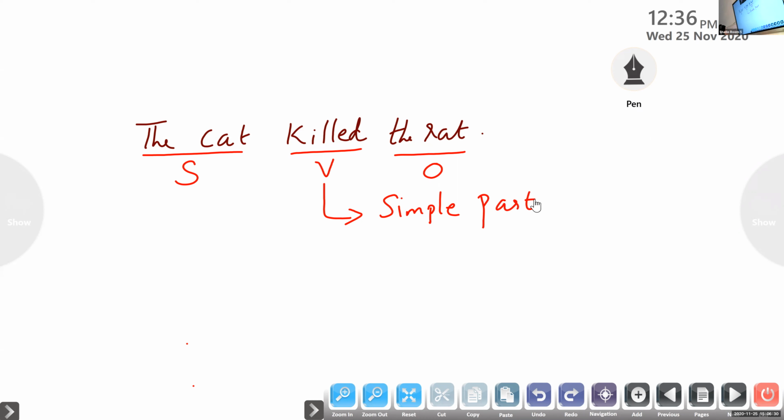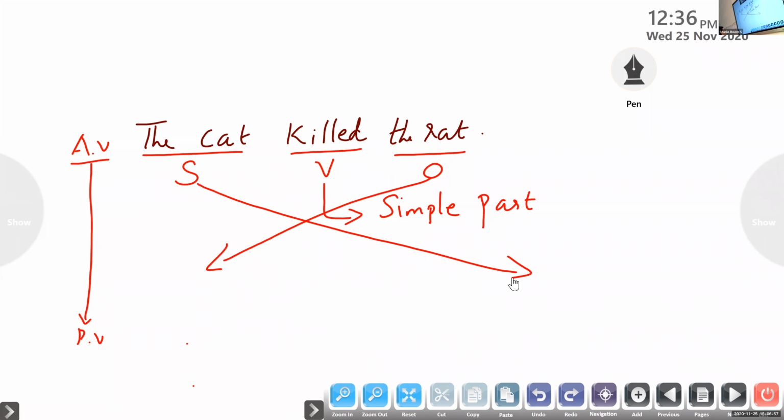So is it an active voice or passive voice? Active voice. So we need to change the sentence from active to passive voice. What is the first point? The object of the active voice becomes the subject of the passive voice, and the subject goes in the place of the object. So tell me the object of the active voice. The rat. So I should begin my passive voice sentence with the rat.